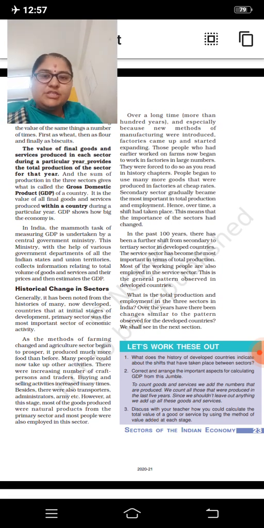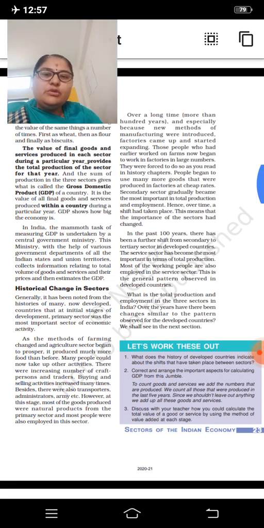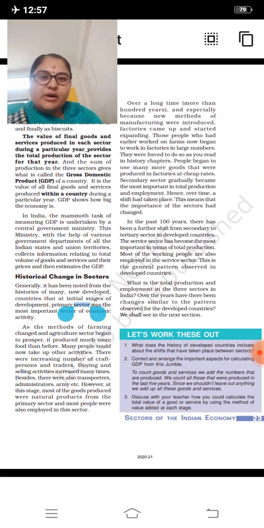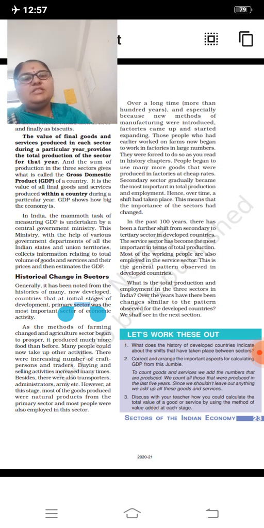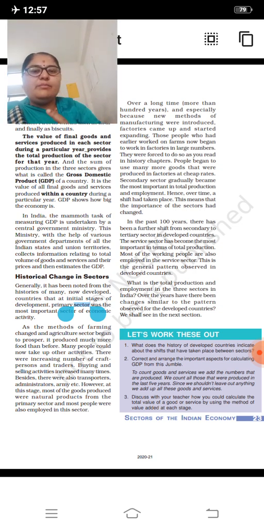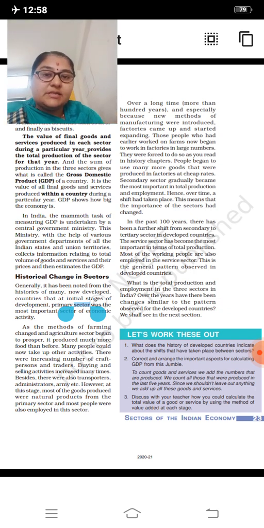As you read in history chapters, people began to use many more goods that were produced in factories at cheap rates. They were forced to use the products which were available at cheaper rates.